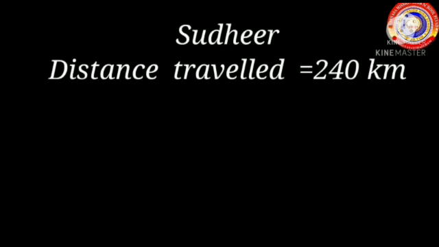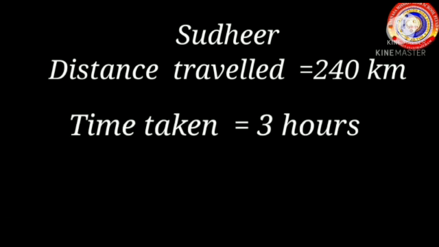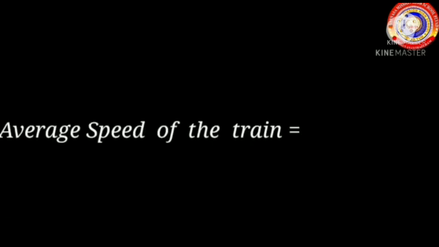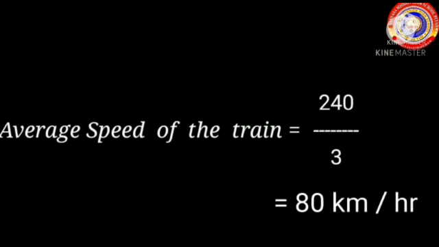For Sudhir, distance travelled is equal to 240 km. Time taken is equal to 3 hours. Then, the average speed of the train is equal to distance travelled divided by time taken, which is 240 divided by 3. 240 by 3 is 80 km per hour.